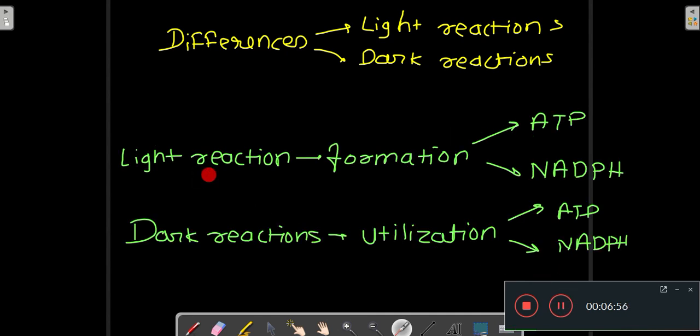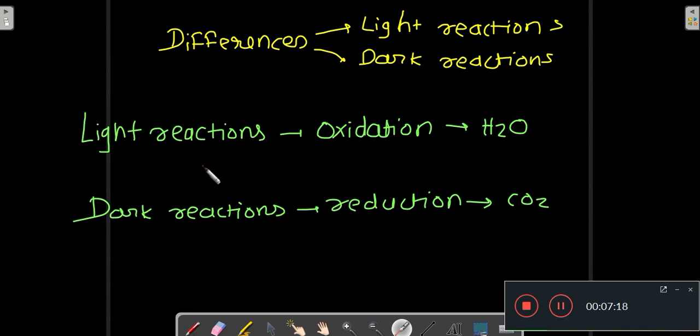During the light reaction there is formation of ATP and NADPH, and during the dark reaction there is utilization of ATP and NADPH. So the ATP and NADPH which are produced during the light reaction are utilized in the dark reaction. Now during the light reaction there is oxidation of H2O and oxygen is produced, molecular oxygen, and during the dark reaction there is a reduction of carbon dioxide which results in the formation of triose phosphate or glyceraldehyde 3-phosphate.